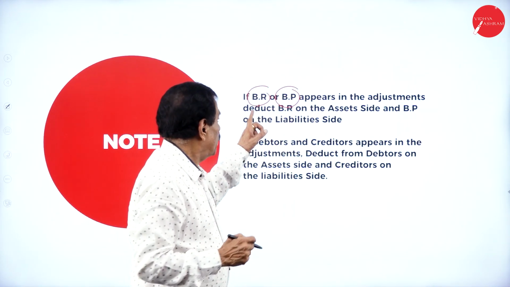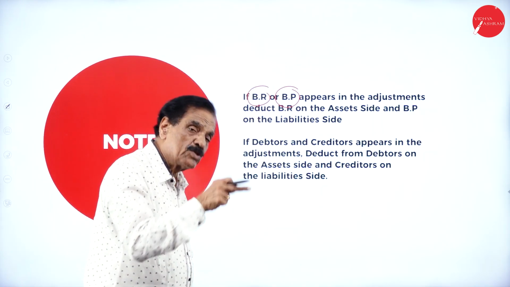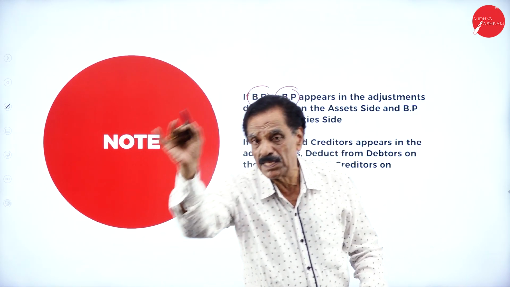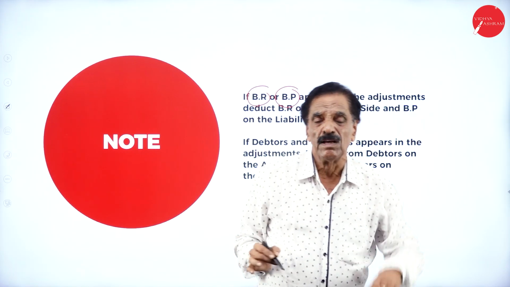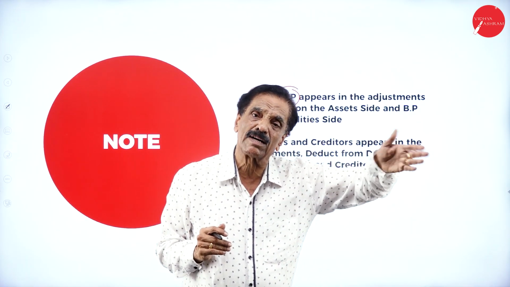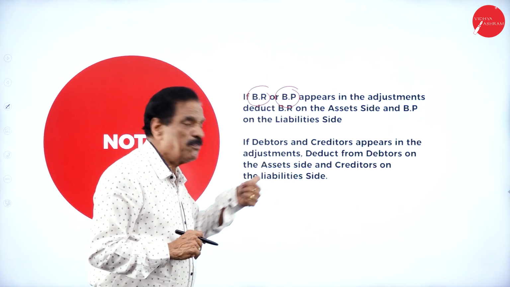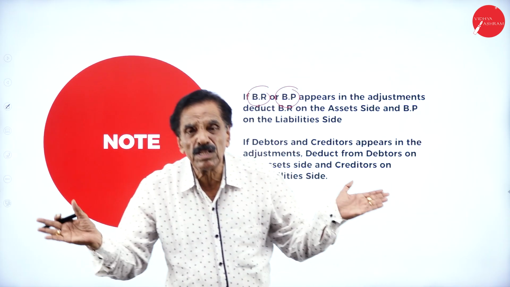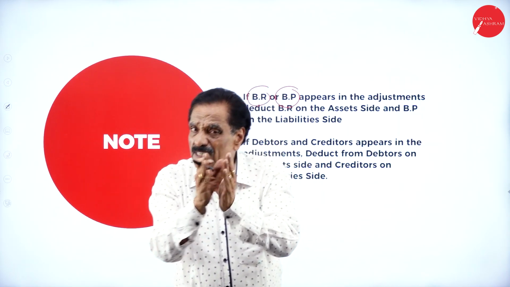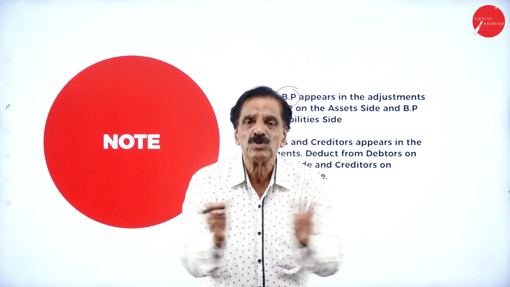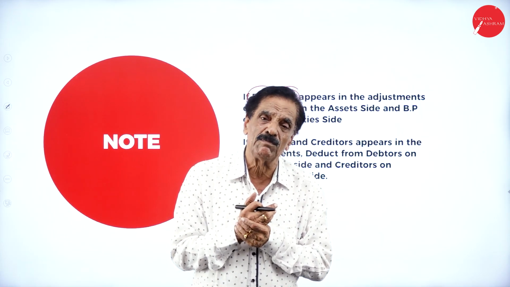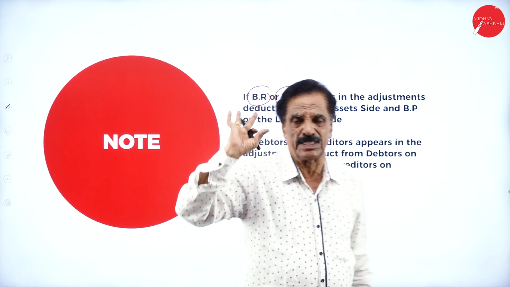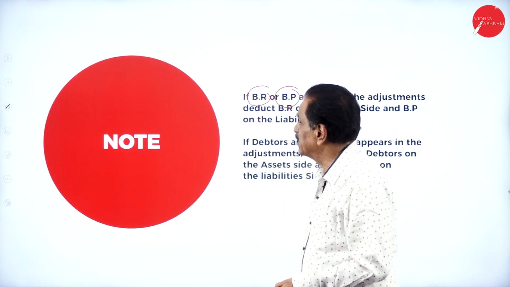Before that, some goods have been purchased by S Limited. To whom does he have to pay the bills payable? H Limited. For S Limited it is a bills payable, for H Limited it is a bills receivable. When they become one and the same, the question of BR and BP does not arise at all. Same thing: before that, who has to pay? S Limited is a debtor, H Limited is a creditor. When they become one and the same, the question of debtor and creditor does not arise at all. They are mutually adjusted. So deduct from creditors whatever amount is available in the adjustment.